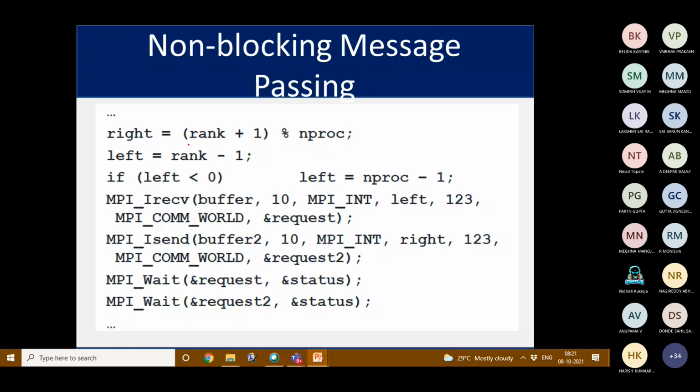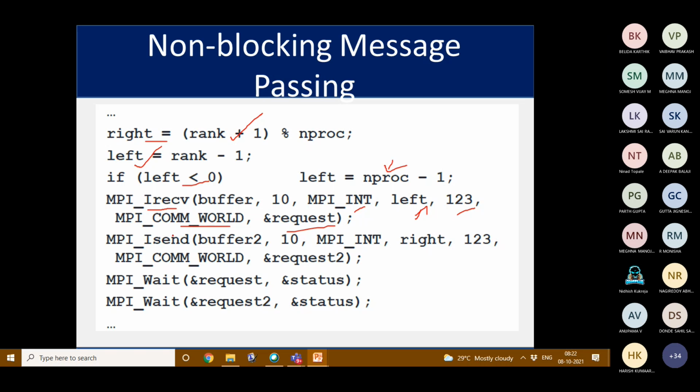So here we are taking the number of processes. If it is right, then rank will be added. If it is left, then rank will be decreased by 1. If left is less than 0, then left is decreased by one value from the end, the number of processes. So now we are performing the non-blocking operation. MPI_Irecv, buffer, 10, then MPI initialization, then left, then tag, then MPI communicator role and the request.